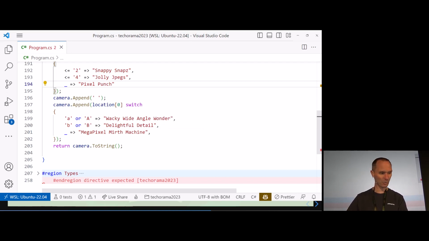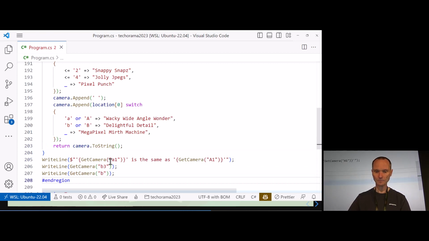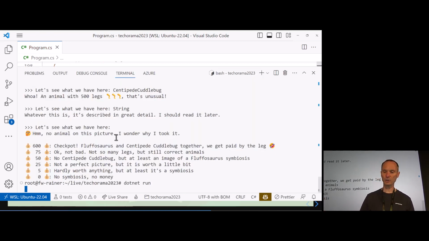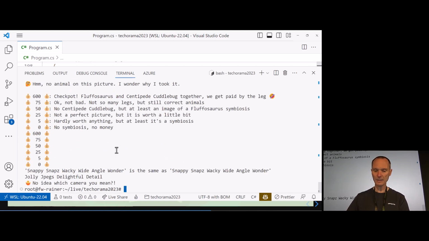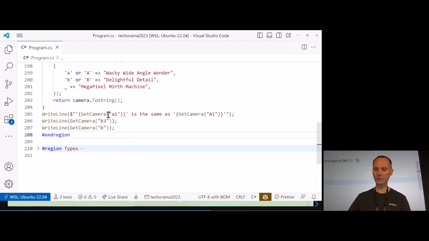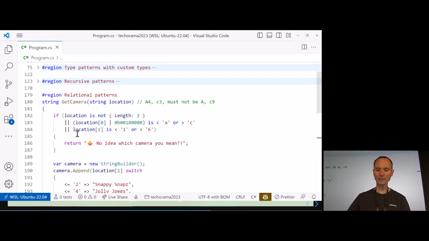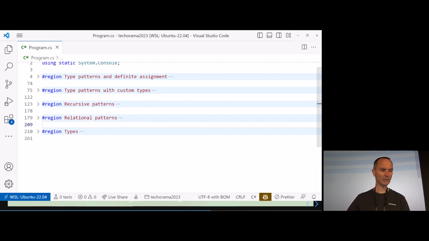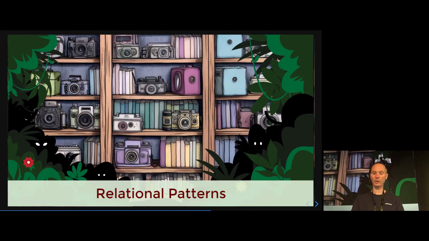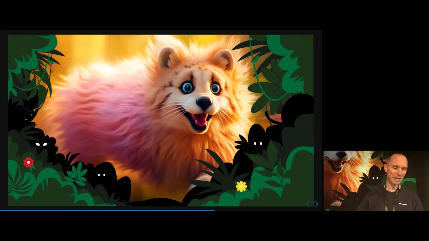So, yeah, we have this one, and I think we can try it. So you see it, and then we get into the last chapter of our talk, and you see, it will work perfectly fine. I will not go through the details. I will just compile it so I see that everything is okay, and you see it looks pretty good. It covers lowercase letters, it covers uppercase letters, so everything is fine. Relational patterns. And with that, we go into the last 5 minutes of the talk, and we go into the last chapter.